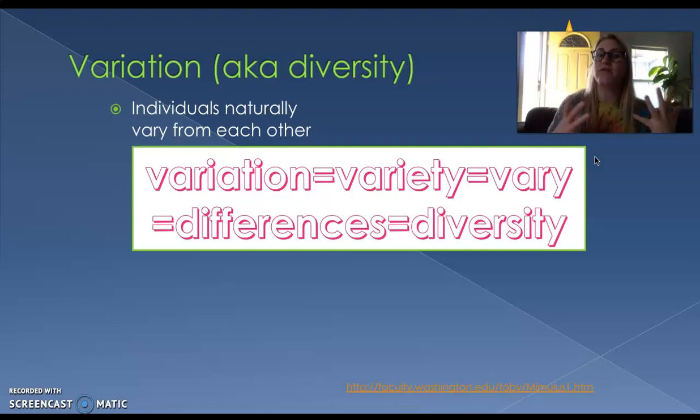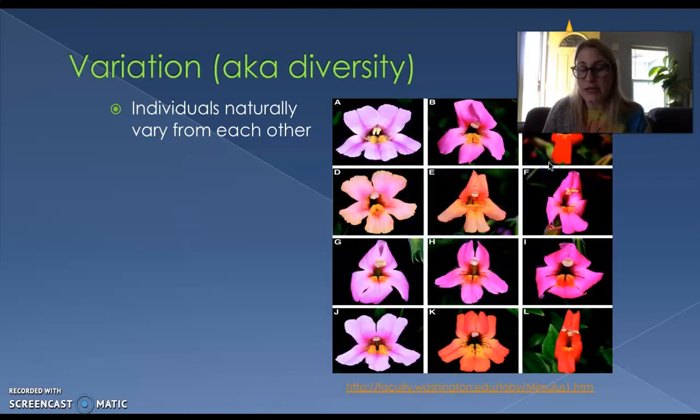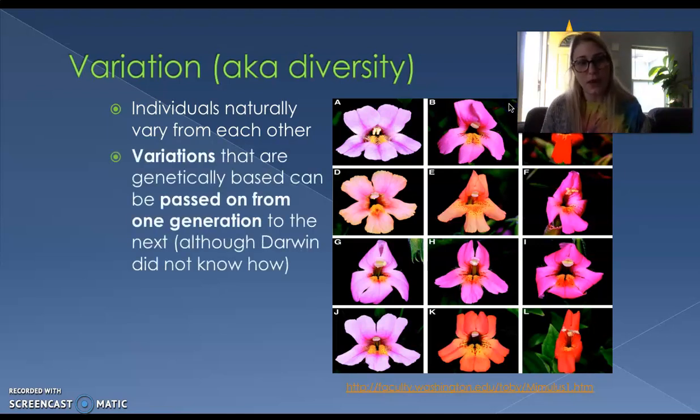So variation and variety both mean that we have a lot of different things going on. If something varies with an A, it means that there's a lot of differences there. So variation, variety, vary, differences, diversity, all of these are the same. So individuals naturally vary from each other. This is a flower, it's called a monkey flower, and it's got a lot of different shapes, colors. I'm going to assume that they would also be different heights, but there's a lot of variety within this one type of flower, and the same can be true for humans as well. We have a lot of variety in how we look.